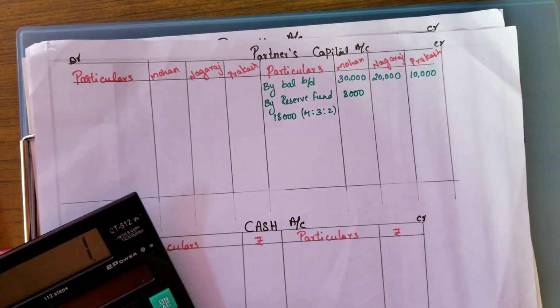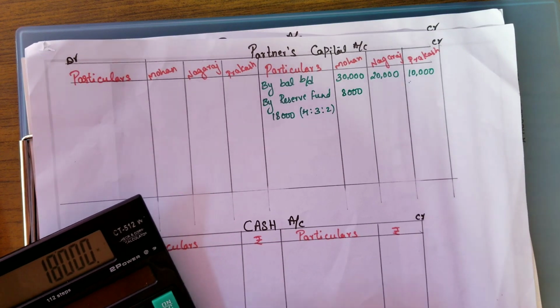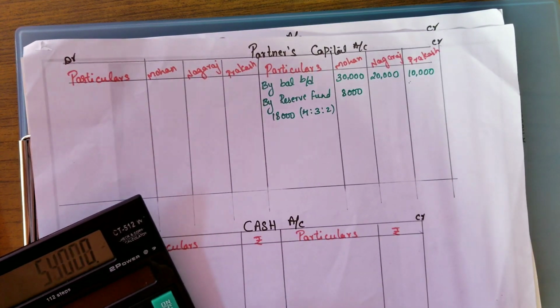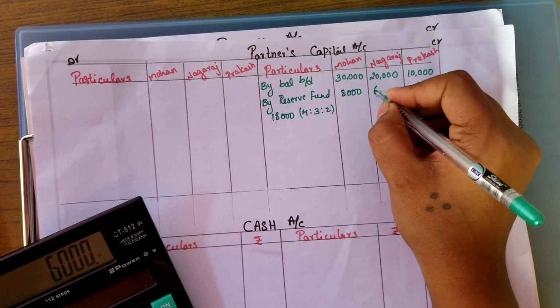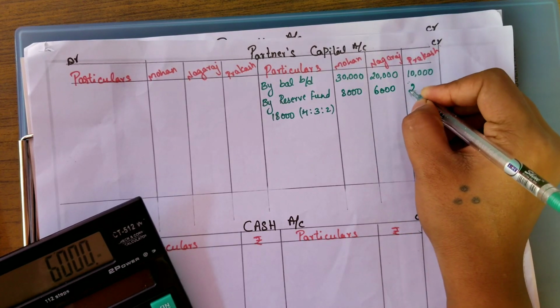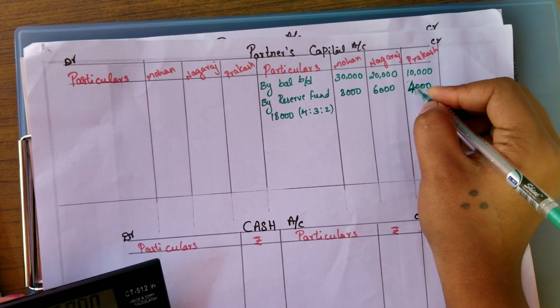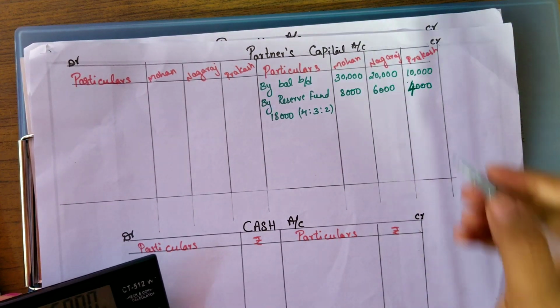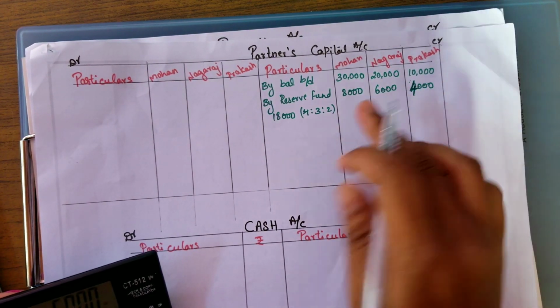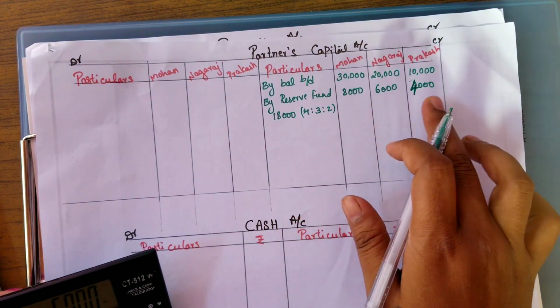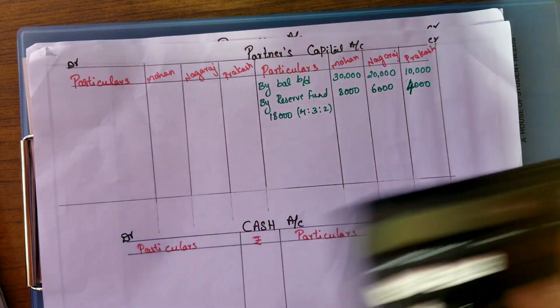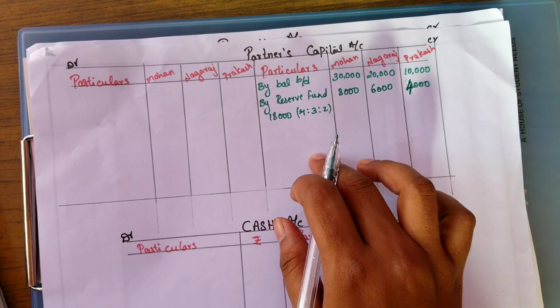And for the next partner, 18,000 into 3 divided by 9, 6,000. Here the remaining will be, sorry, 4,000. This is 4,000. Okay. 8,000, 6,000 and 4,000. So reserve fund has been done.